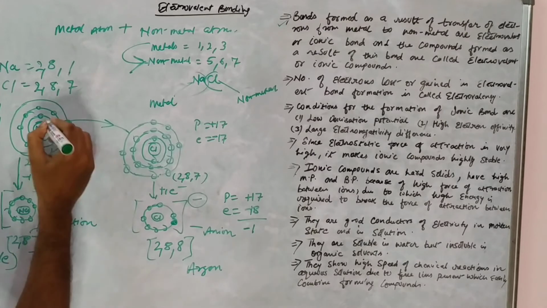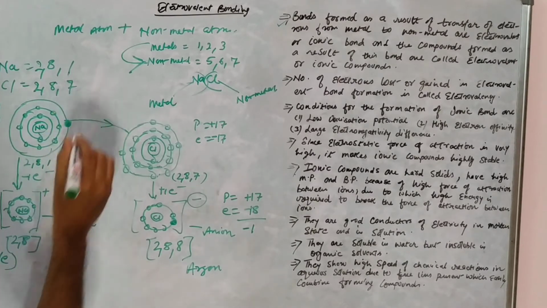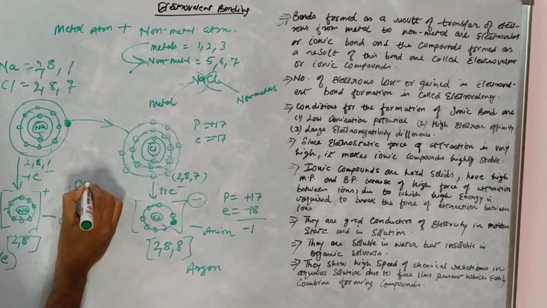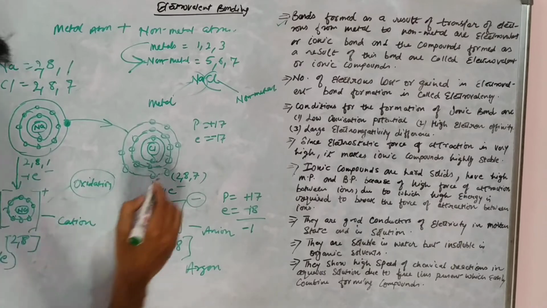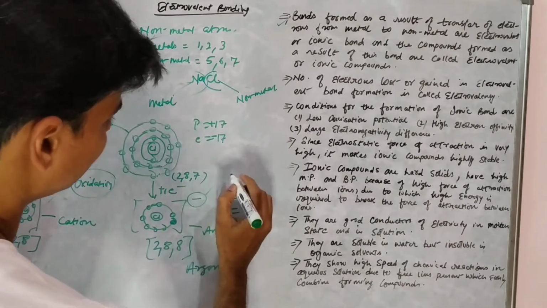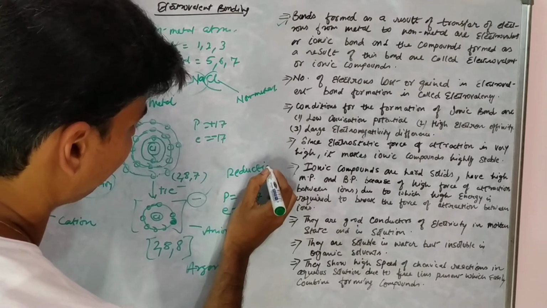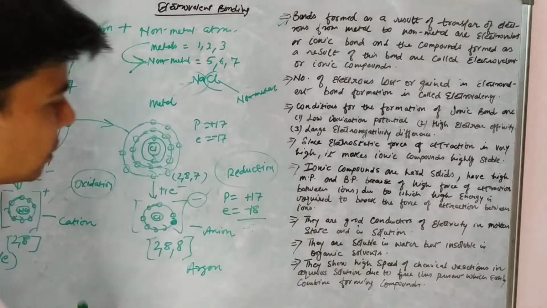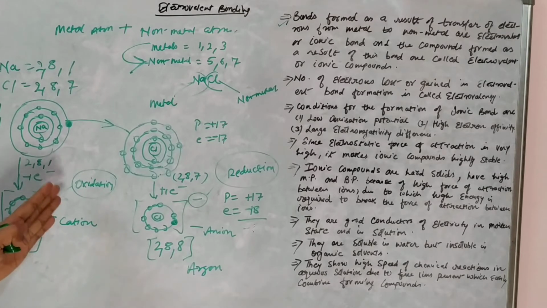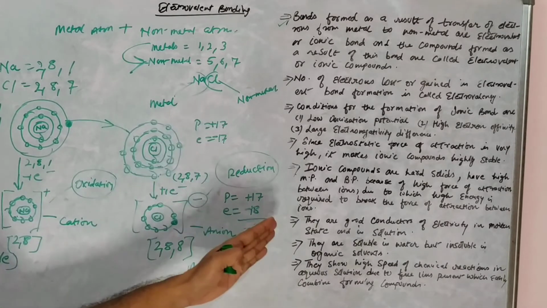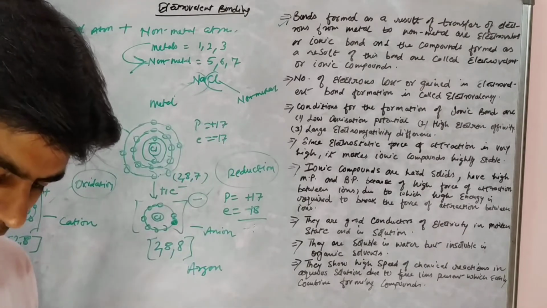So the sodium atom has undergone oxidation, right? And chlorine has undergone reduction, right? So due to electron loss and electron gain, this has undergone oxidation, this has undergone reduction, right?